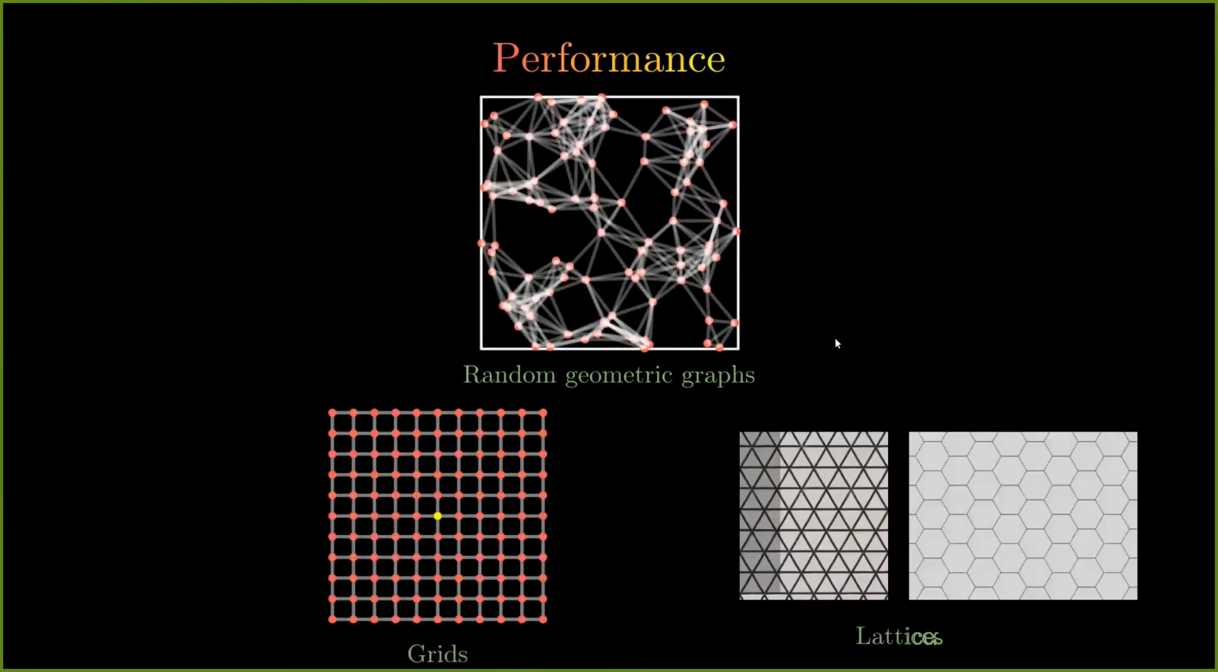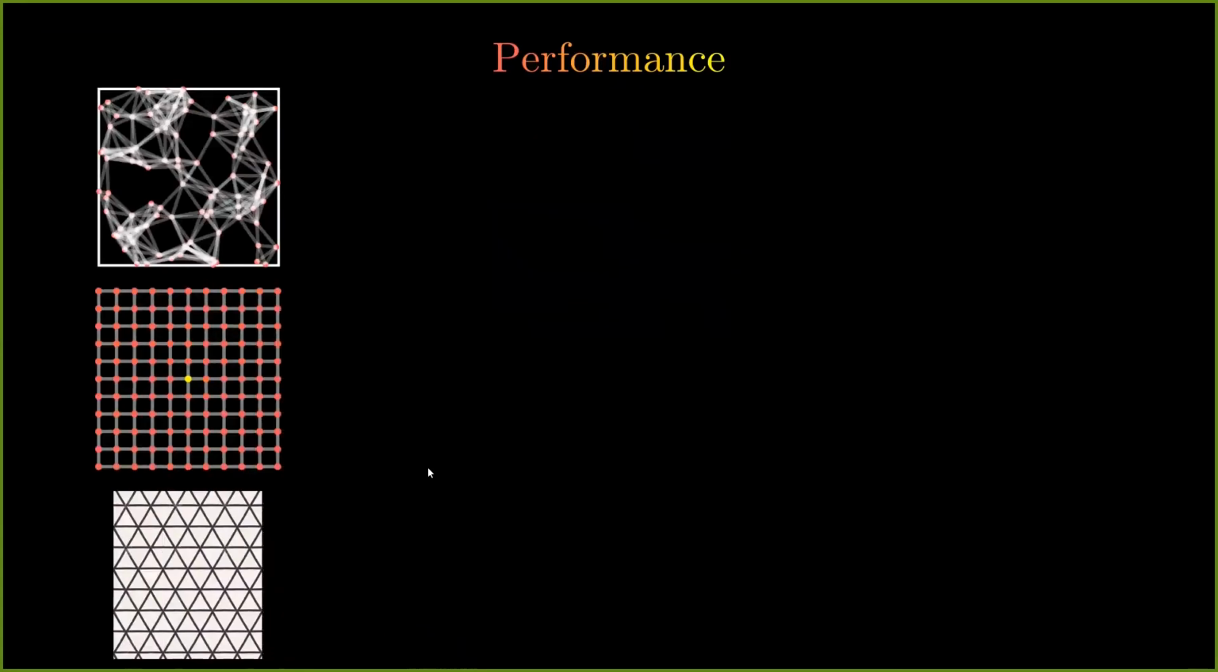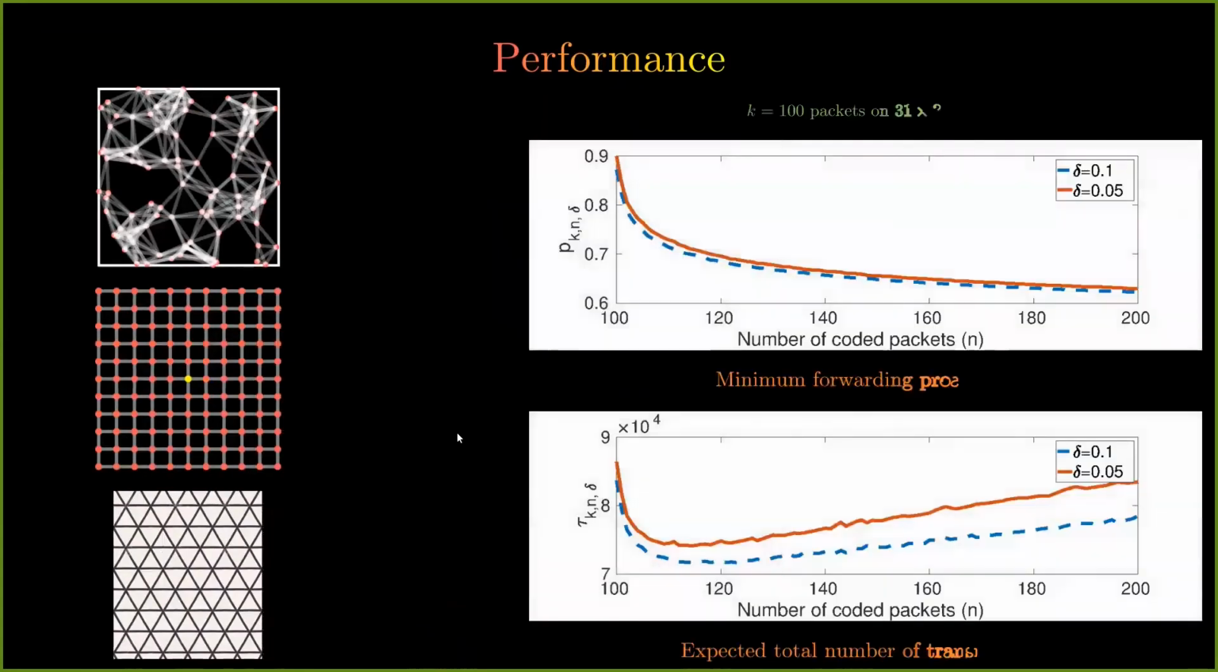On most well-connected graphs, such as these random geometric graphs, grids, or other lattice structures, such as the triangular and the hexagonal lattice, the performance of this probabilistic forwarding algorithm looks something like this. So here I have simulation results on a 31 by 31 grid with k equal to 100 packets. The first plot is of the minimum forwarding probability, and the second plot is of the expected total number of transmissions. The x-axis in both of these plots is the number of coded packets n.